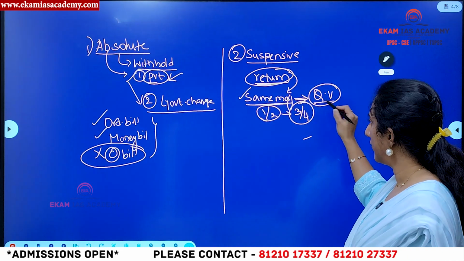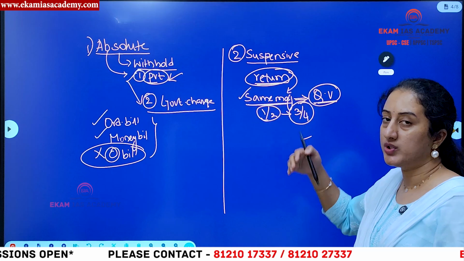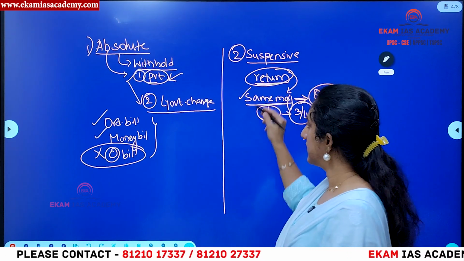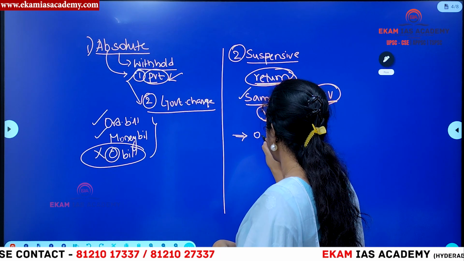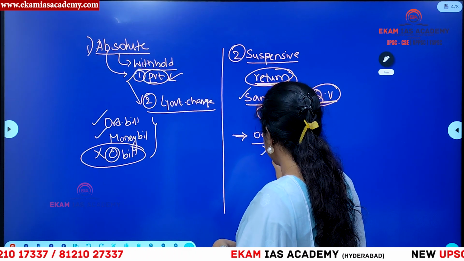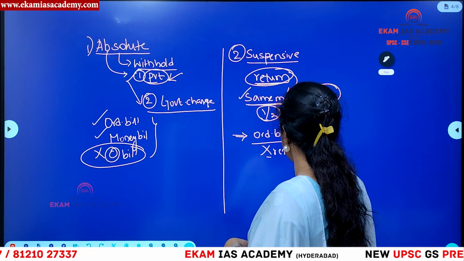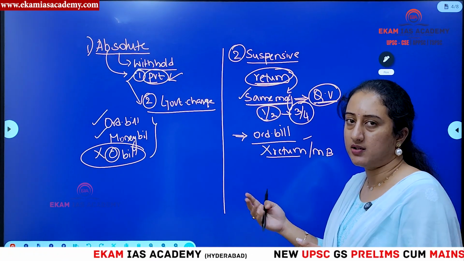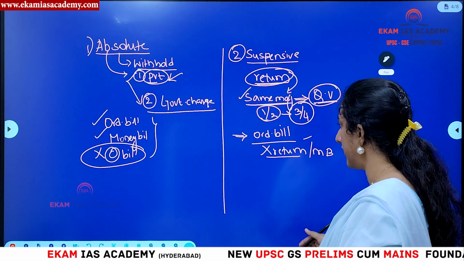Or in the case of USA, generally they have to pass it with a higher majority than the first instance. That is the difference, right? So in which situations can he use this? Only in the case of an ordinary bill. In a money bill, he cannot return the money bill, right? So that is why there won't be any suspensive veto in the case of money bills. In the state bills also he can use it. That is a different story, right?